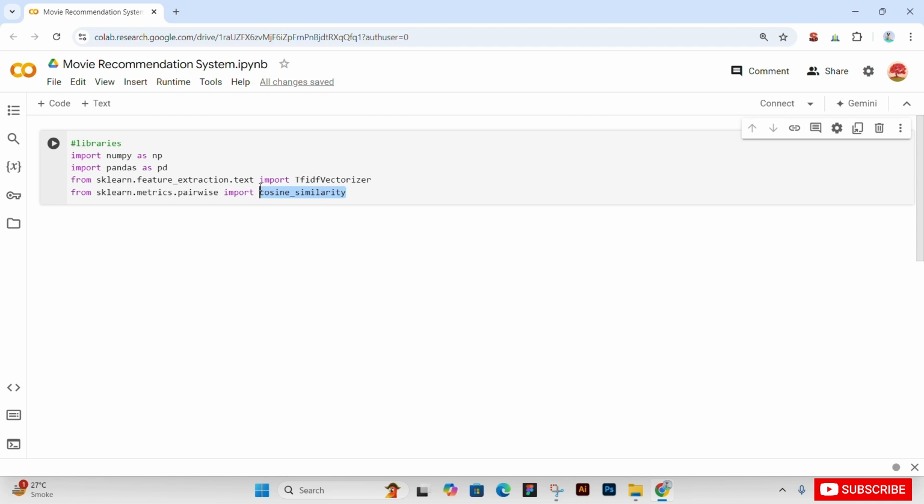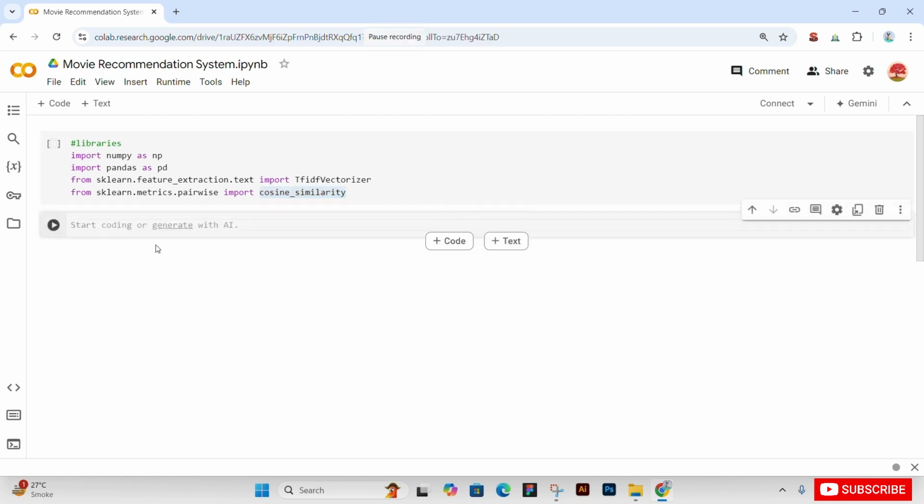I will explain cosine similarity in detail when it comes to its own section. So let's make a new function. Let's read our file.